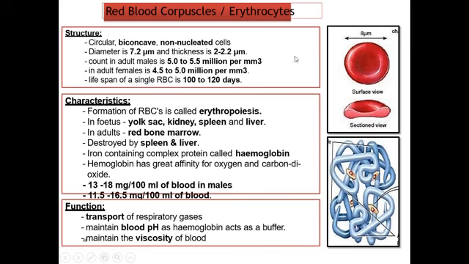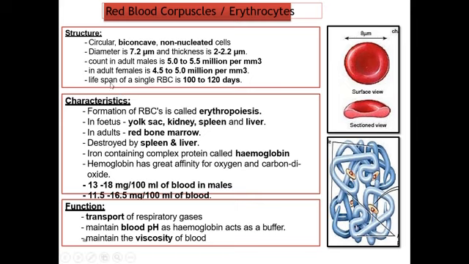These are circular, biconcave, and non-nucleated. There is no nucleus in the red blood cell. In a mature red blood cell there is no nucleus, but in immature blood cells there might be a nucleus present. The diameter is 7.2 micrometer and the thickness is 2 to 2.2. The count in adult males is 5.0 to 5.5 million per cubic mm, and in adult females it is 4.5 to 5 million per cubic mm.